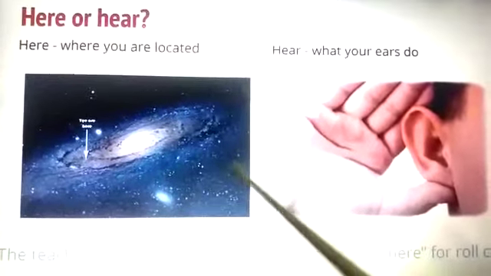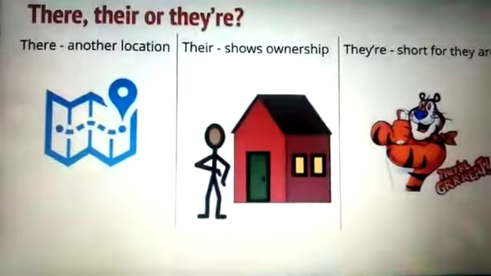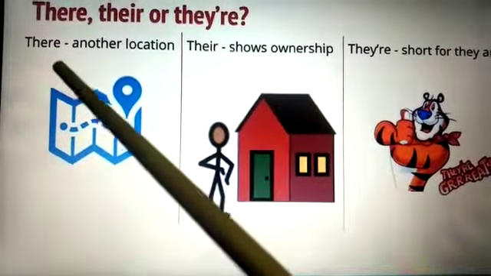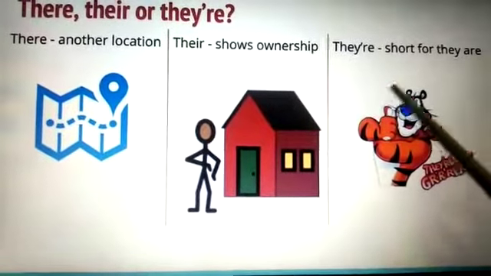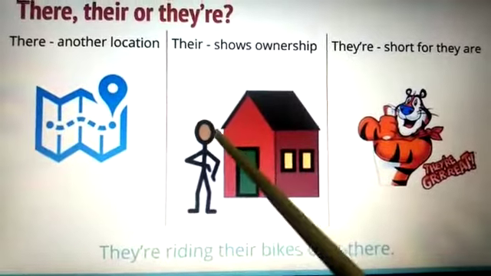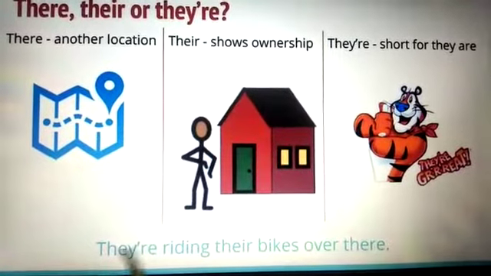Okay, the next one. There, their or they're. There, another location. Their shows ownership. They're, short for they are. They are riding their bikes over there.